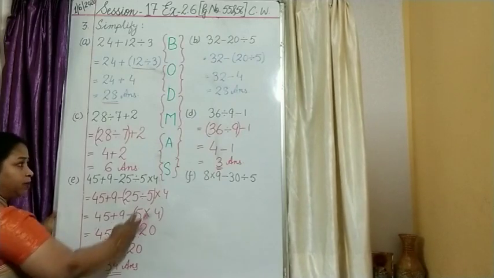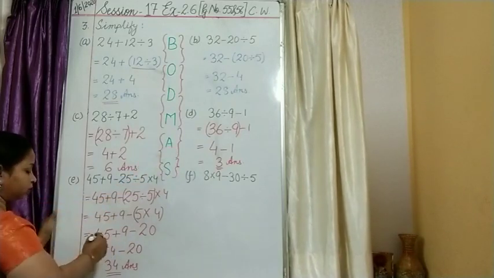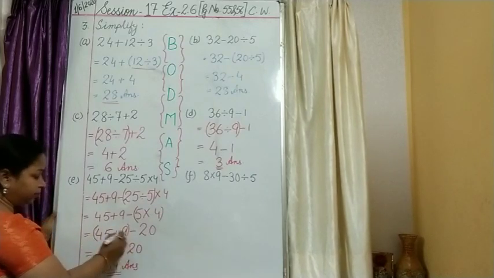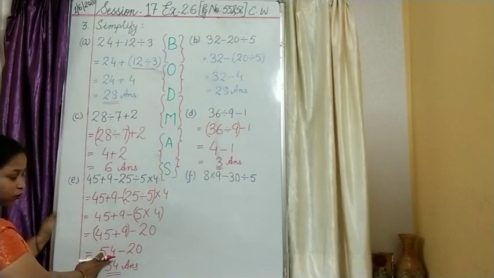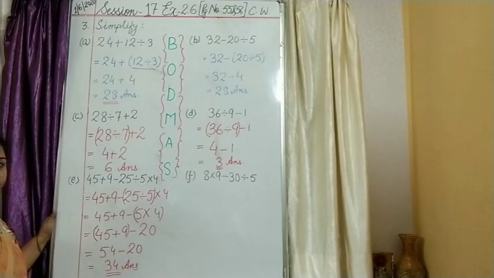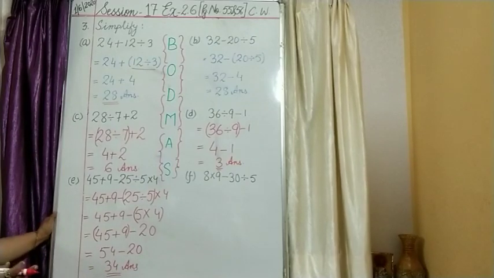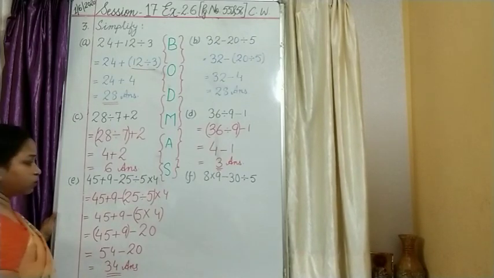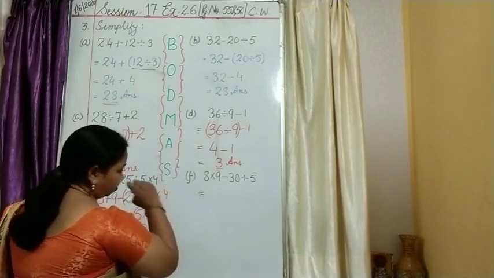Now which operation? When you have plus and minus, addition comes first, then subtraction. So we take them in a bracket. 45 plus 9 will be 54 minus 20, then you have what? 34. So the last question is left. Let me do that also.